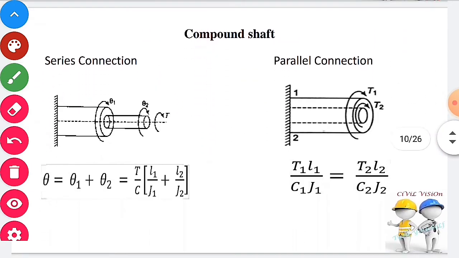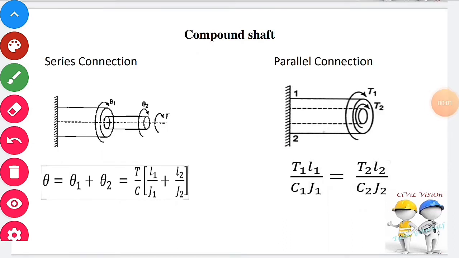Compound shaft. Let us consider a shaft in series connection. Torque will be same on both shafts. Total angular deformation of free end of the shaft from the fixed end will be equal to theta 1 of the first one plus theta 2 of the second one. This is the formula for series connection.